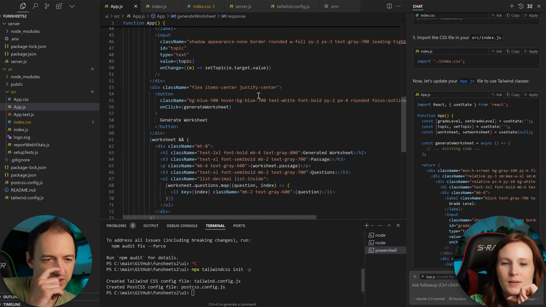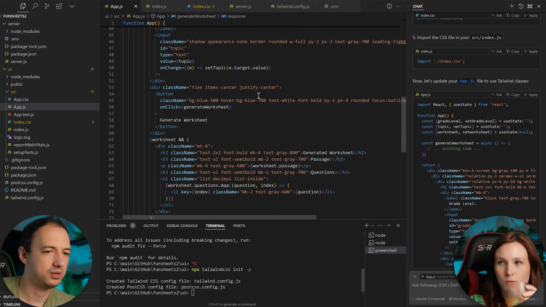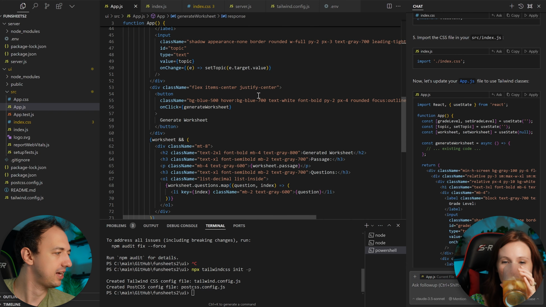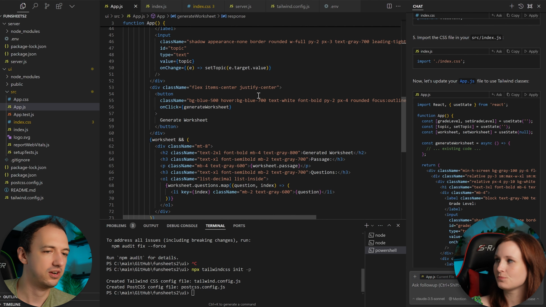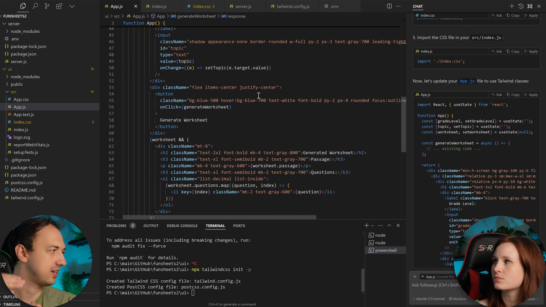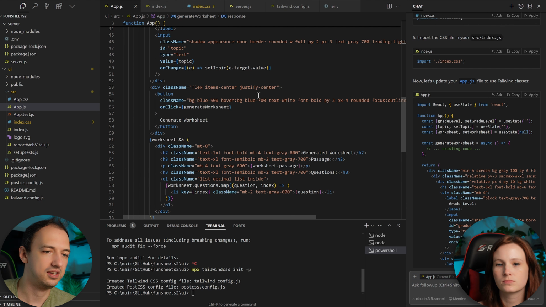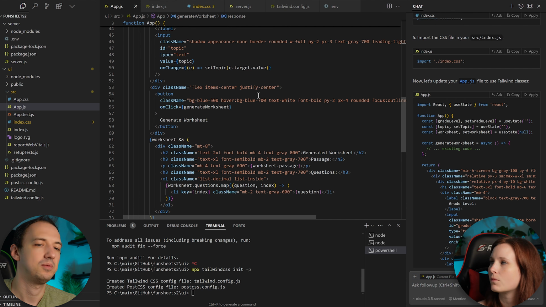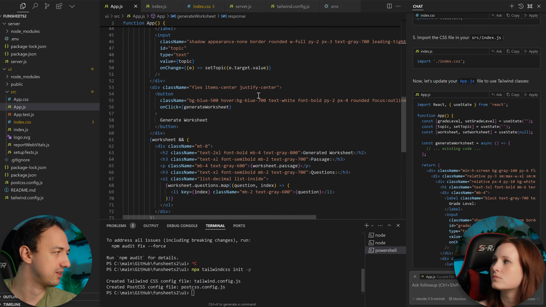Now I just want to show you the way that Tailwind works, okay, is that it applies styles to different parts of your page. HTML defines what's on your page, and then the CSS styles define how that appears. But how do you apply those styles to those tags? Well, there's multiple ways to do it, but a very good practice, and the one that Tailwind takes advantage of, is to use class names.